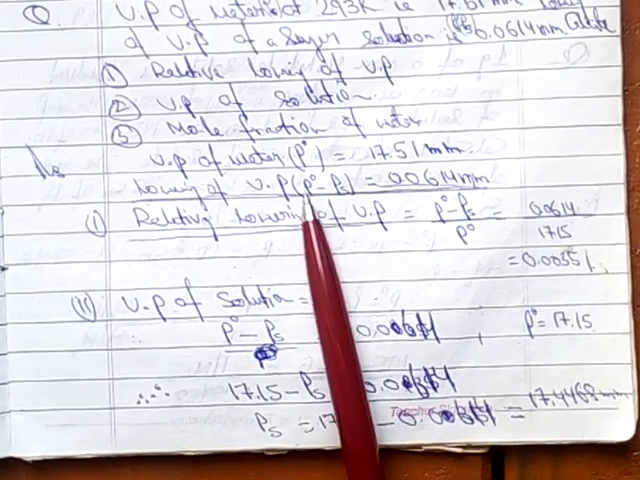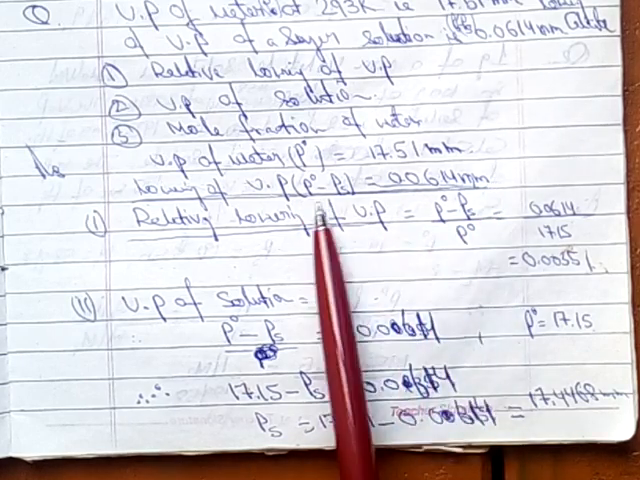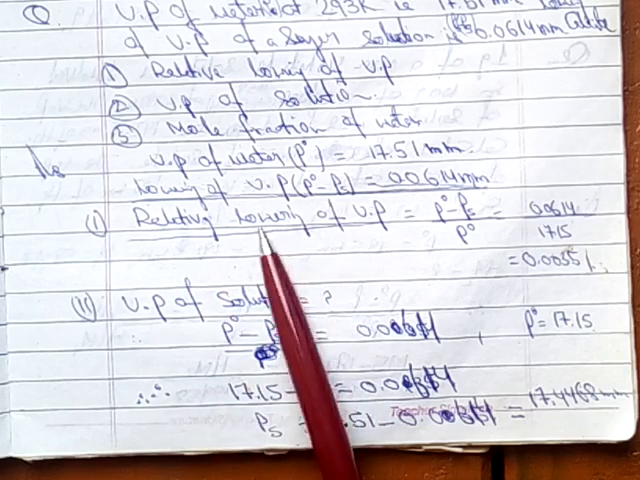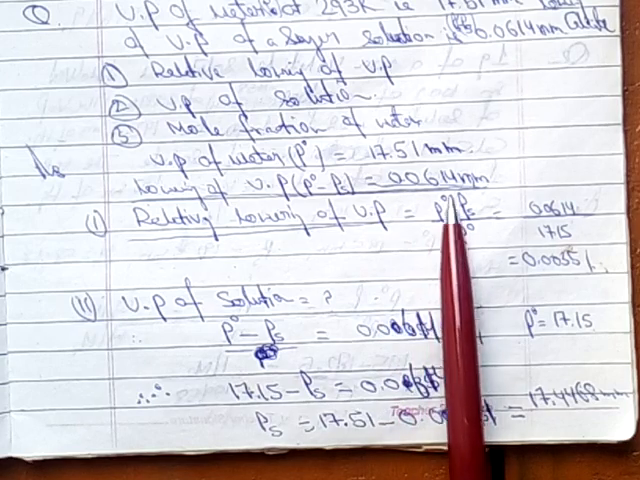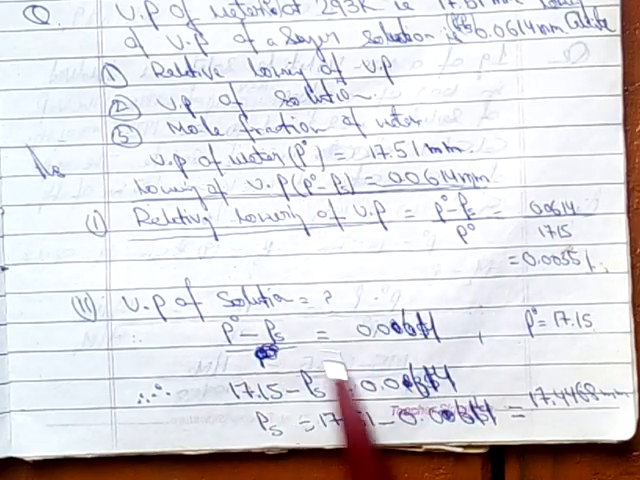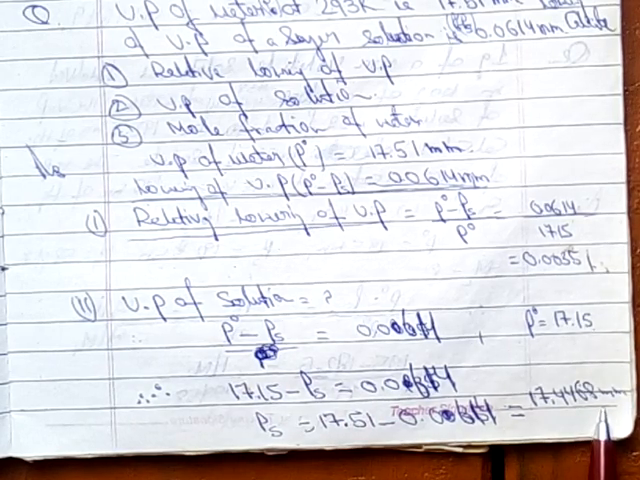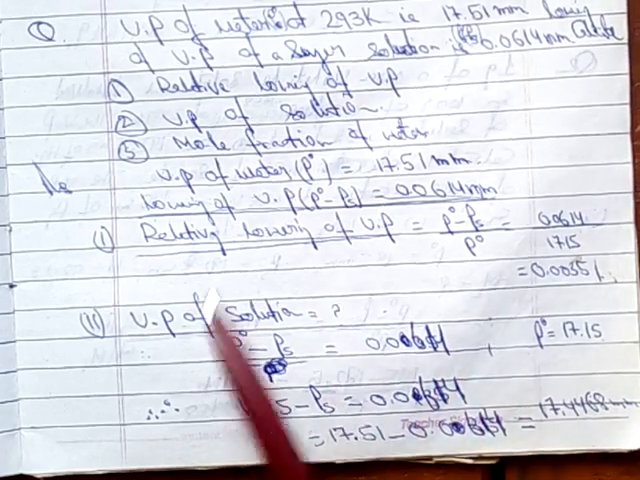So it was given P naught minus PS equals 0.0614. We have calculated the relative lowering of vapor pressure. We have got this value. The P naught value is given in the question, so we just need to get PS. By doing the subtraction, we have got PS equals 17.4468. So we have calculated the vapor pressure of the solution.